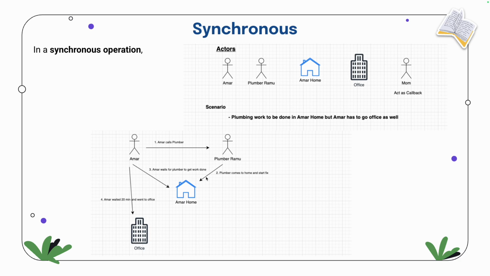Once the plumber fixes the things, then Amar will go to the office. So basically Amar has to wait 20 minutes to see that he is fixing, and then he will go to the office. So he has wasted 20-30 minutes without any reason.